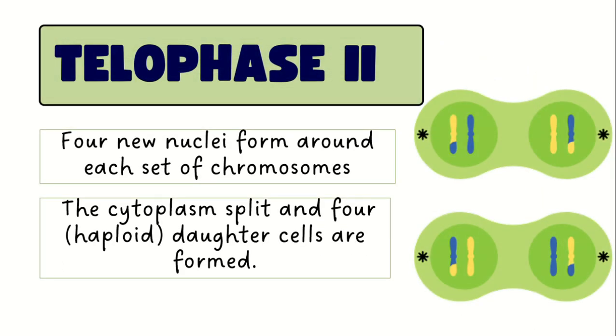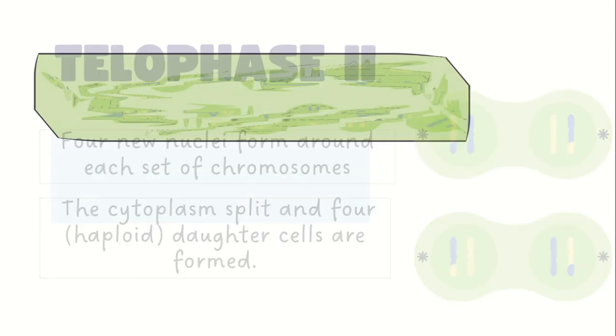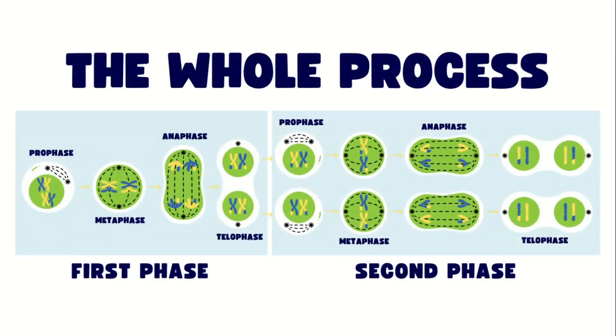So next, of course, we have telophase 2. Four new nuclei form around each set of chromosomes. So the cytoplasm splits and four haploid daughter cells form, that is in the form of cytokinesis. So this is the whole process in our meiosis.